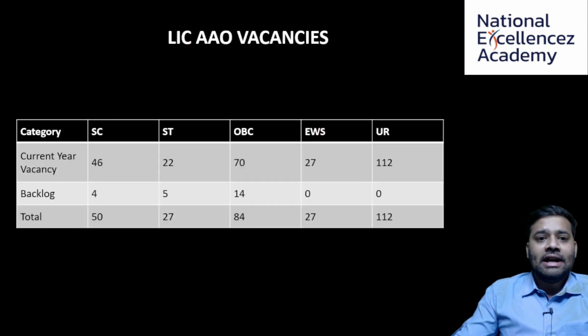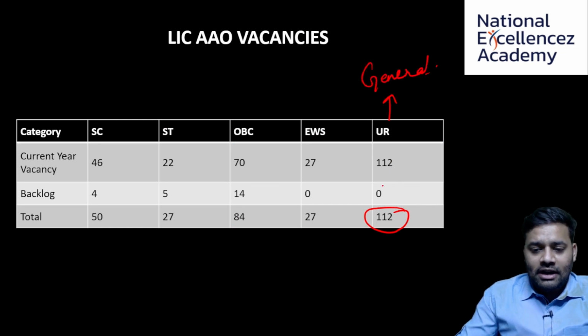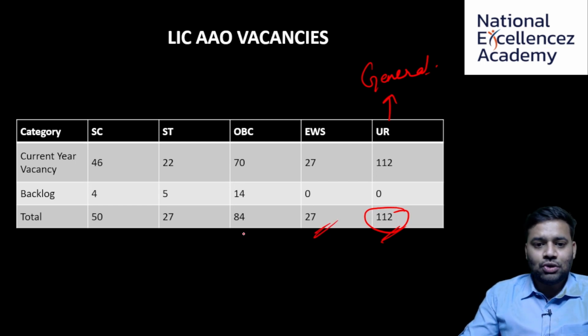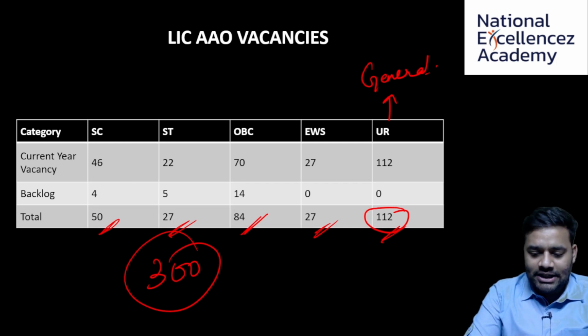Going forward, LIC AAO vacancies, these are the vacancies. For the unreserved category, that is what we call general category, 112 vacancies, and for EWS, that is economically weaker section, 27 vacancies, OBC 84, ST 27, SC 50. Summing them will give us 300 vacancies in total.